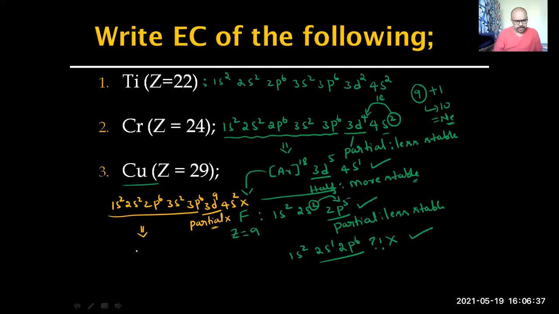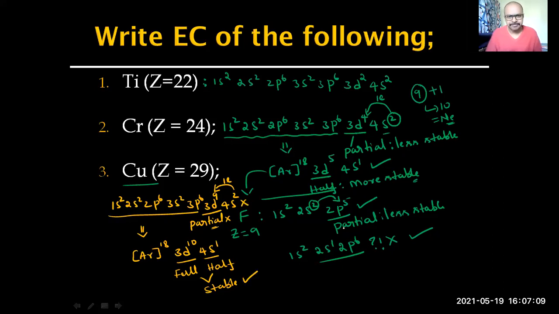Up to 3p6, it is argon, 18, right? Then one electron shift happens. So 3d9 becomes 3d10, then 4s1. 3d10 is fully filled. If you look at 4s, it is still half filled. So both are stable. So this is the correct electronic configuration for copper. Okay.